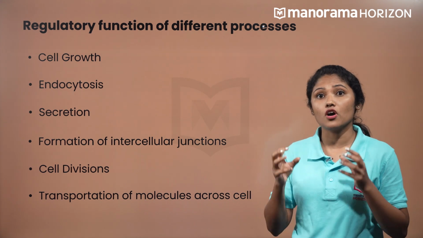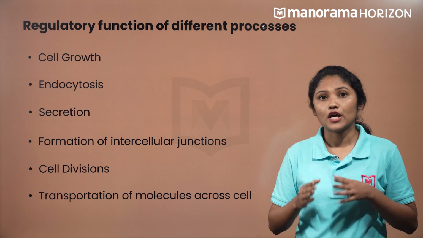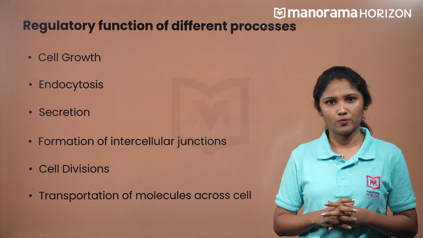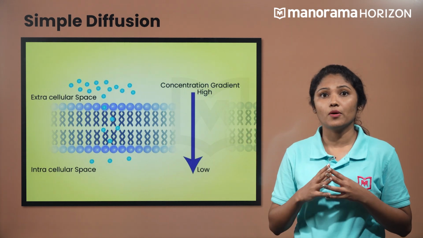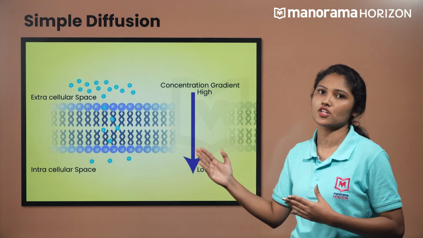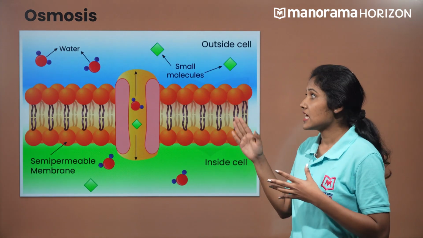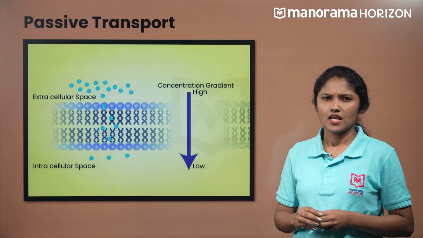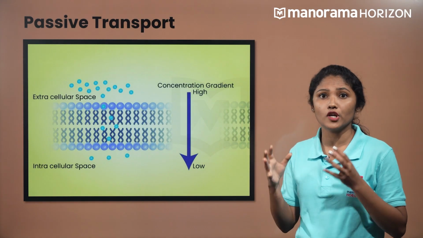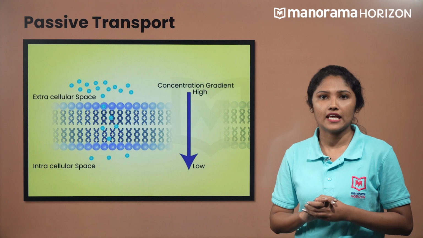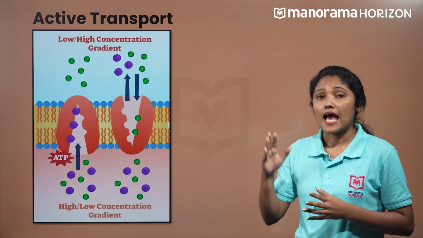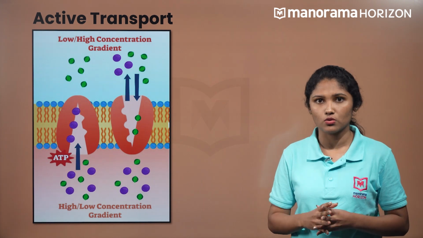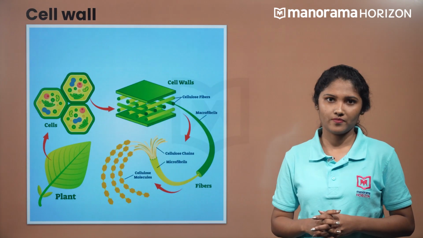So, for the movement of particles across the cell membrane, various types of movements are involved. We shall discuss them now. Simple diffusion is a type of movement of molecules along the concentration gradient. Osmosis is a movement of solvent through a semi-permeable membrane. Then passive transport is the movement of particles without the need for energy. And now, active transport is the movement against the concentration gradient of molecules with the help of energy.